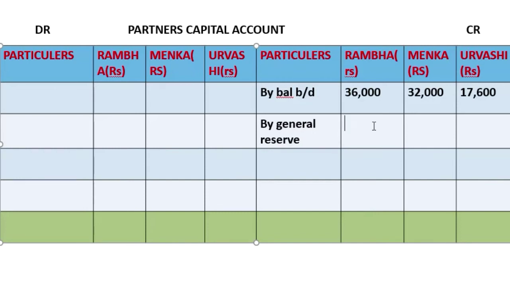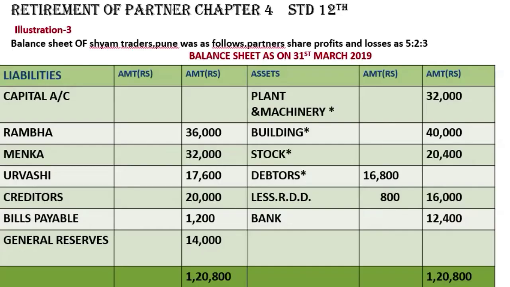How much did we calculate? Rambha, we got 7,000. Then Menka we got 2,800, and Urvashi we got 4,200. Okay, now the liability side is done. We'll be moving towards the asset side. So plant and machinery, building, stock, debtors. Plant and machinery will go in the asset side of the new balance sheet.